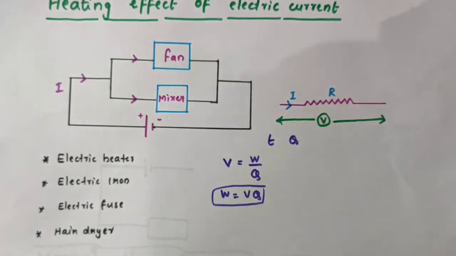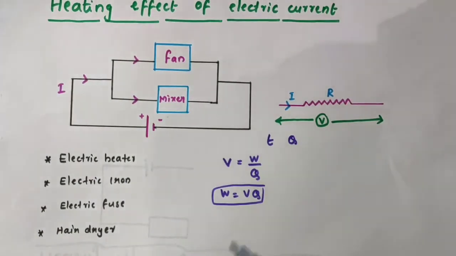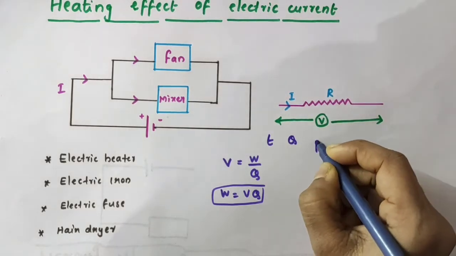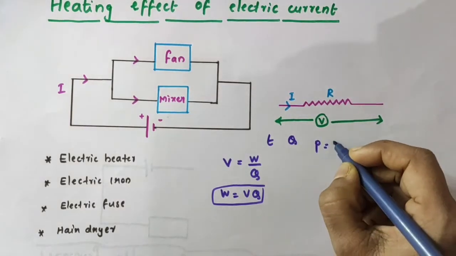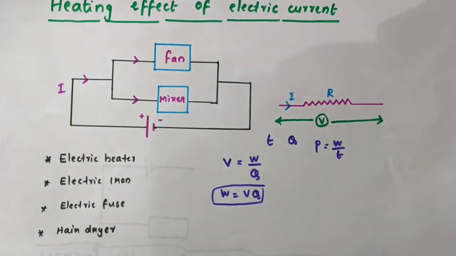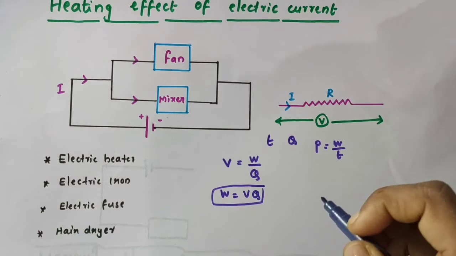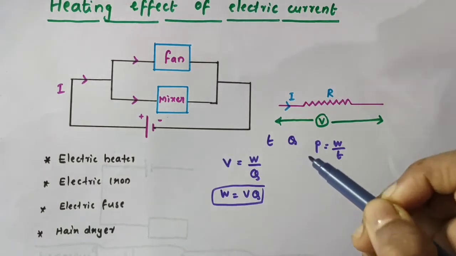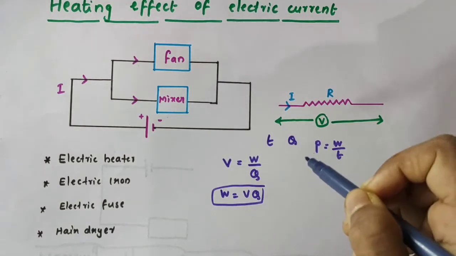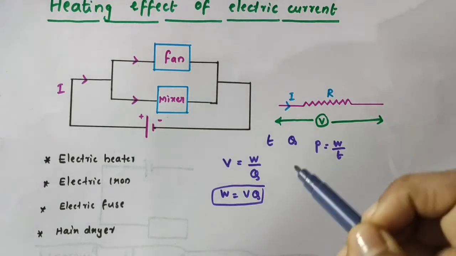Now, in general, what is power? Power is the rate of doing work. That is W by t. P is equal to W by t. It is the rate of doing work. This is also the rate of consumption of energy, that is, the energy gained per time or energy lost per time.